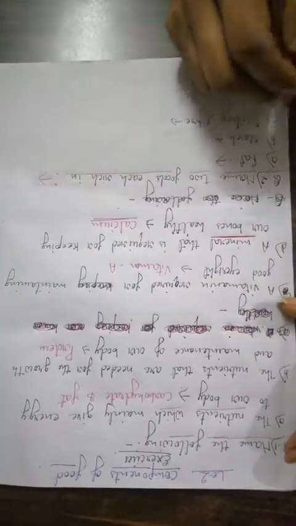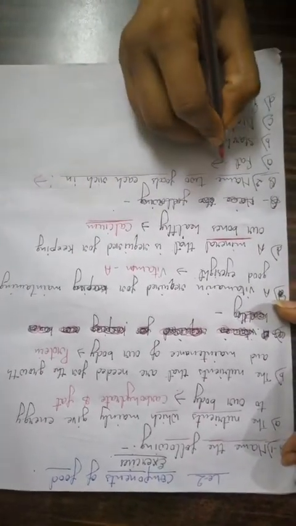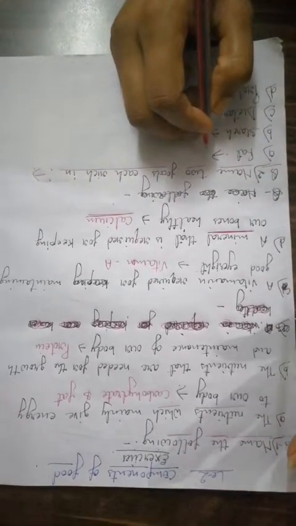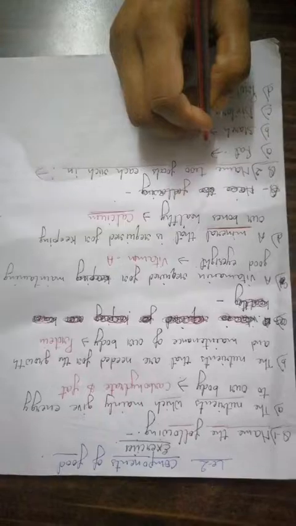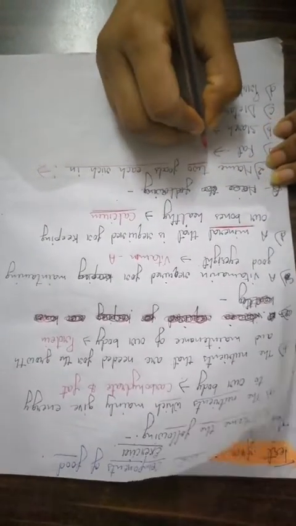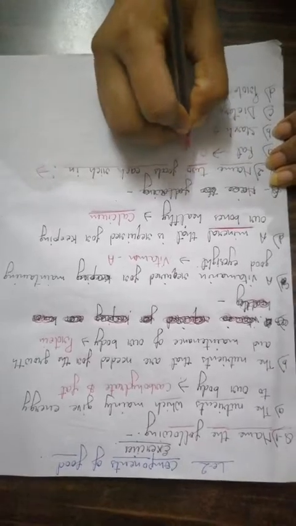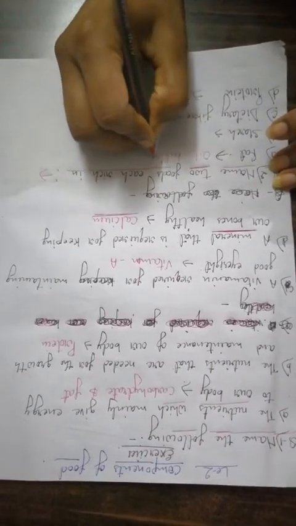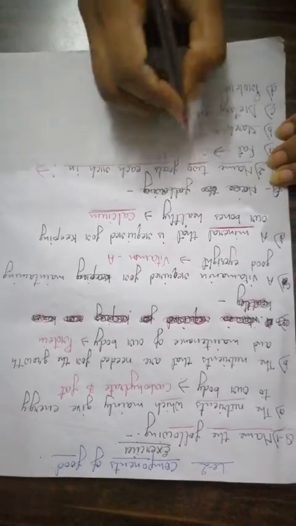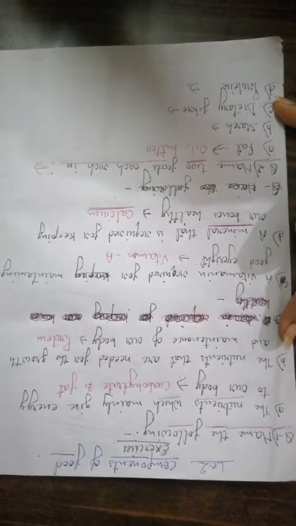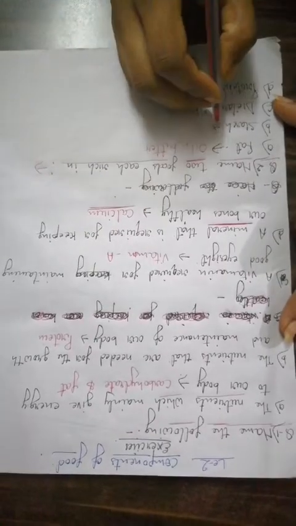There are many examples of food which are rich in fat, and we have to give only 2 names. So there will be oil, and second, butter. If you want to write other names, you can write them, but they should be rich in fat.